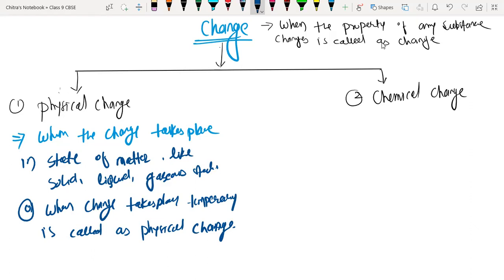So any temporary change that takes place in a substance is called a physical change. Example,